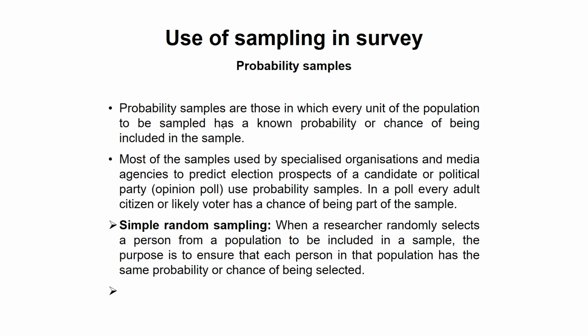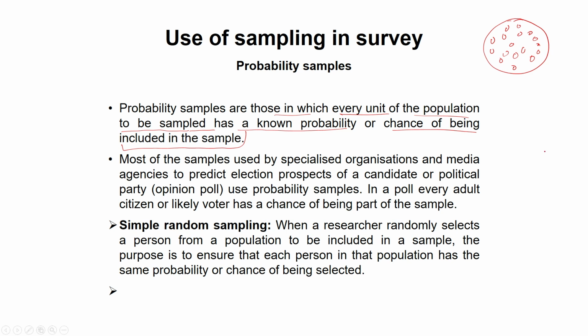Now we understand that probability samples are those in which every unit of the population to be sampled has a known probability or chance of being included in the sample. Let us understand this. It means that this is a universe, and among all these, each of them has an equal chance to become a sample of that particular research.